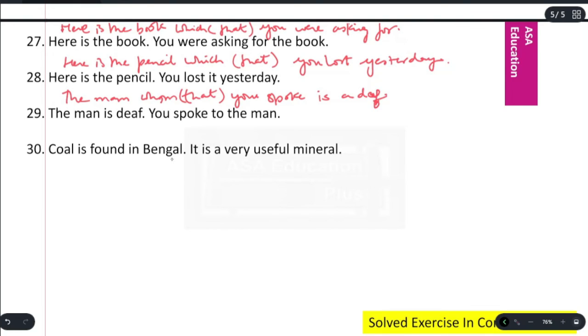Coal is found in Bengal. It is a very useful mineral. Coal, which is a very useful mineral, is found in Bengal.